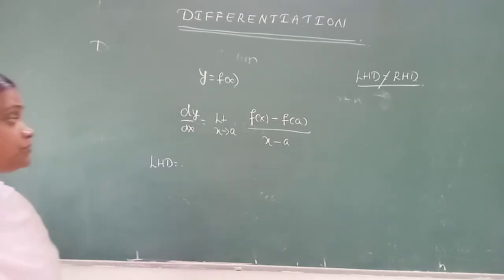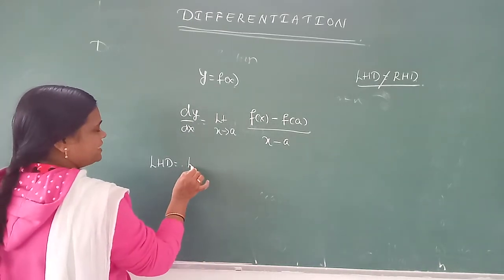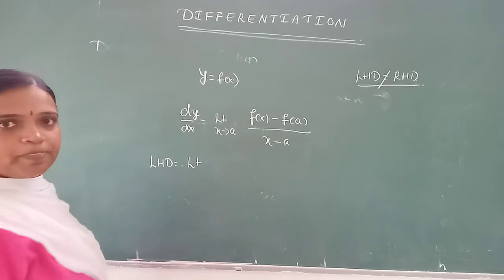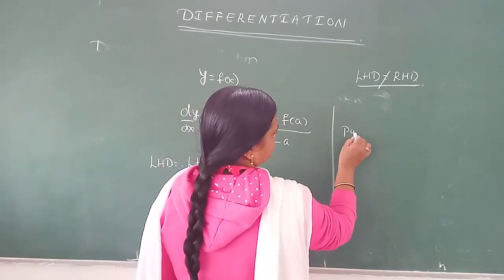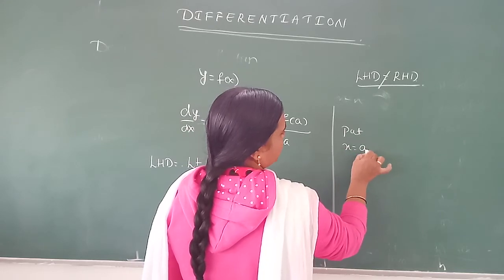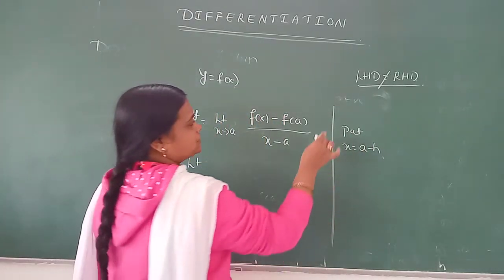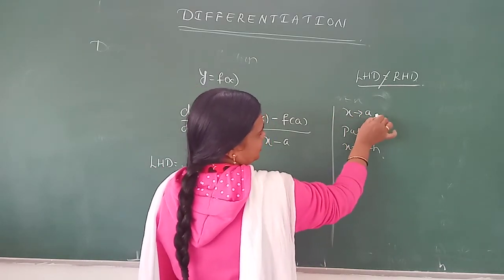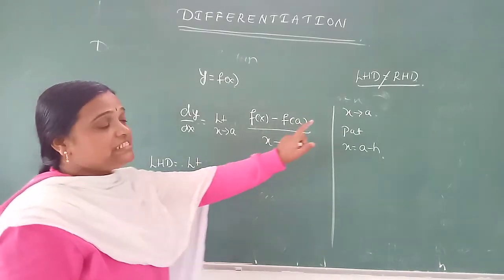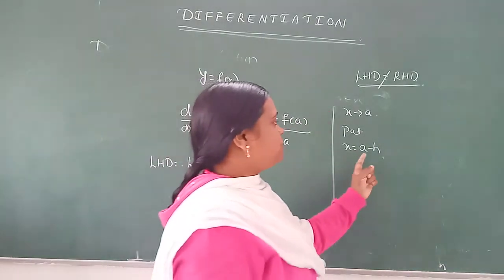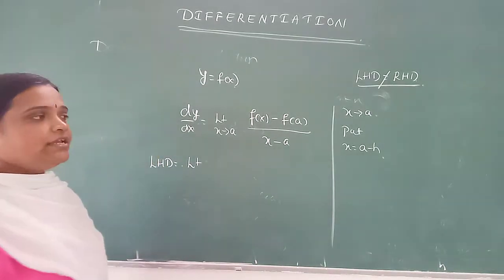Okay, therefore left hand derivative. We can say that limit as x tends to a, we substitute, put x is equal to a minus h, because our limit is what? x tends to a. Correct? x tends to a means LHD means it is lesser than a. Lesser than a means we can write it is a minus h.